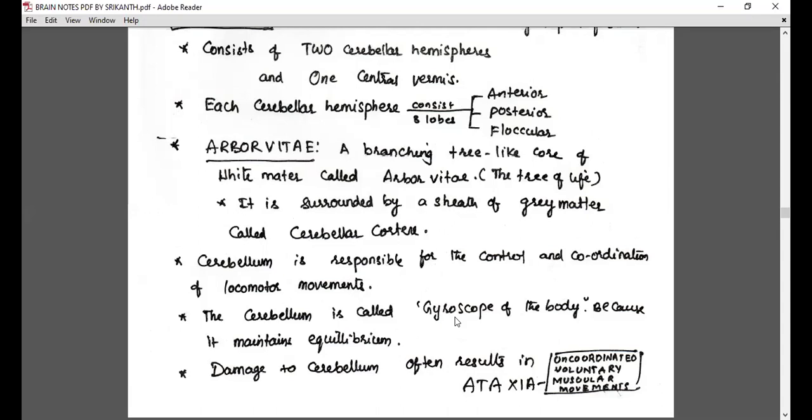Let's take an example. In the early morning, when you wake up from sleep and walk towards the washroom, can you walk properly? No. Why? Because a little adjustment is needed; the cerebellum is not yet activated. No, sir, I'll walk properly. Very good, claps to you, that means your cerebellum is activated.